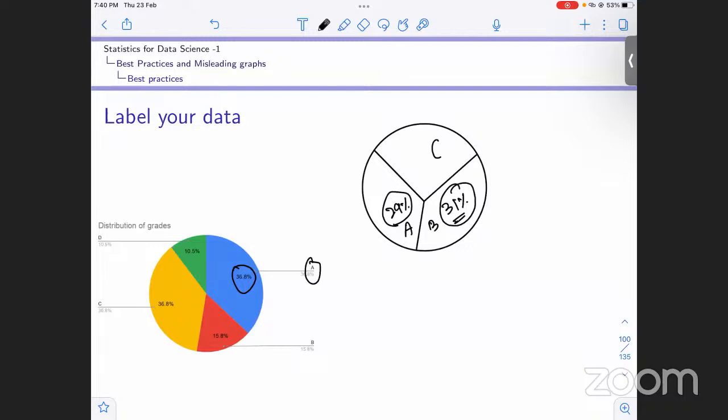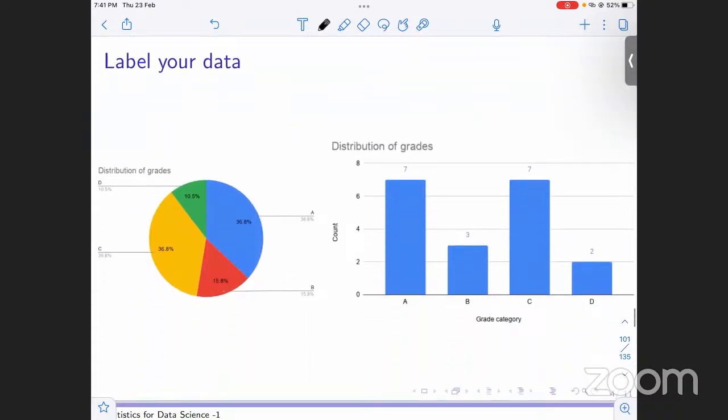Yeah, we can do that, but in this sense we are just getting the sense that C has the most, and we cannot exactly tell about A and B. What are their relative frequencies? What is the share on the bar chart? But the moment I say 29% and 31%, you can be sure this is 2% more or that is 2% less. So this is a good practice: label our data, not just the name of the category but also the share of this category. For example, this is what we have done for the pie chart.